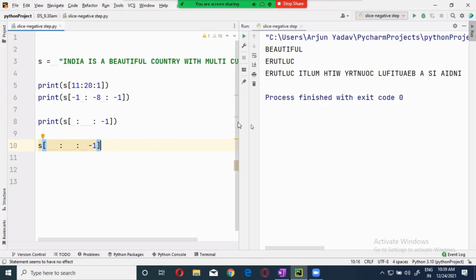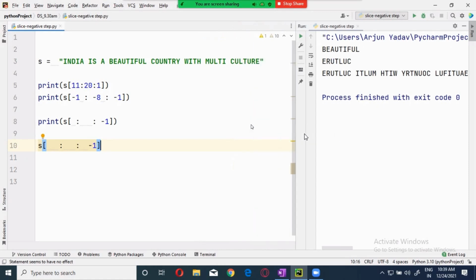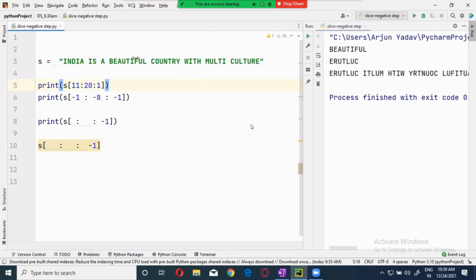Again, it's a challenge for me. Let's see, "beautiful" is there, right? We got it at 11 to 20, right? Now I want to extract "beautiful" using the negative step. But I will get it in reverse order, not in the same order.